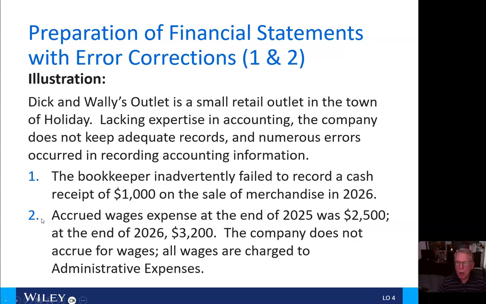And number two, accrued wages expense at the end of 2025 was $2,500. At the end of 2026, $3,200. The company does not accrue for wages. All wages are charged to administrative expenses.